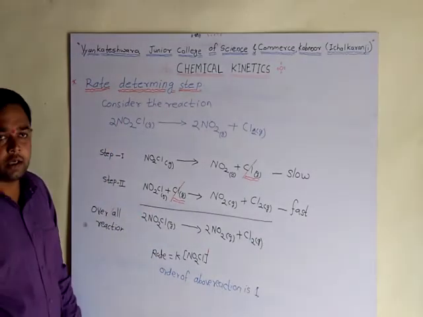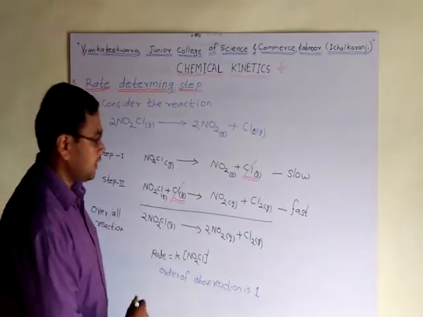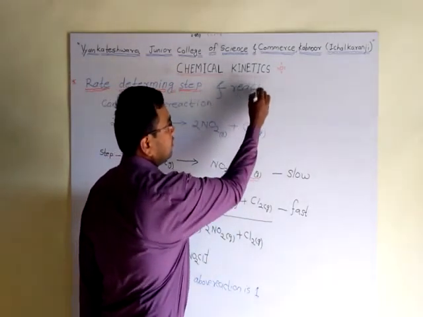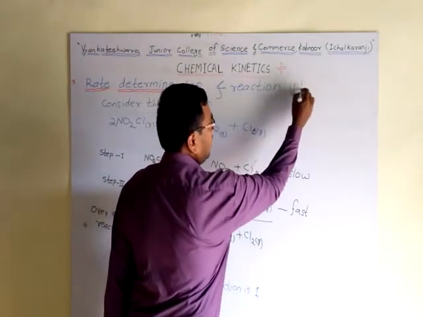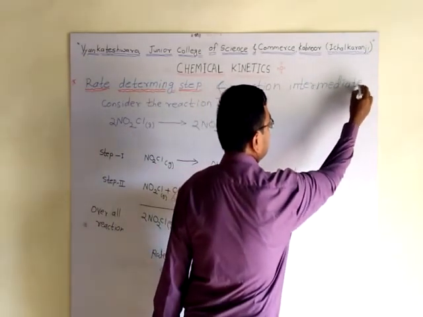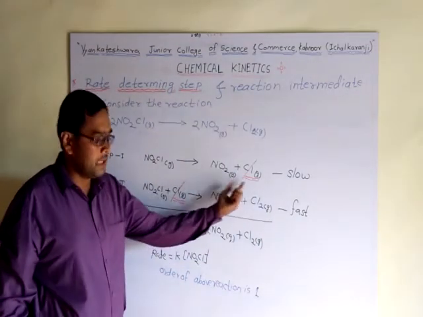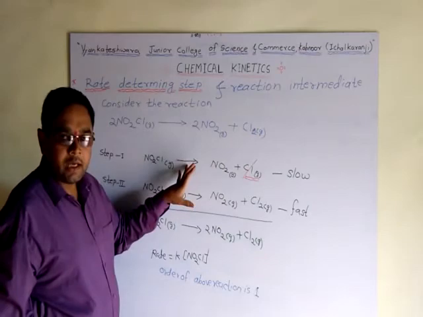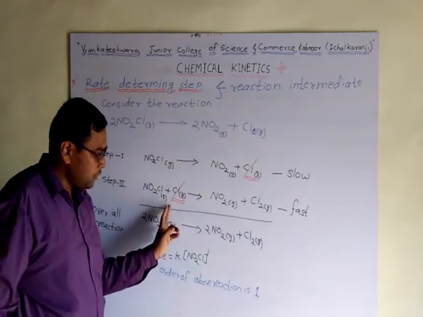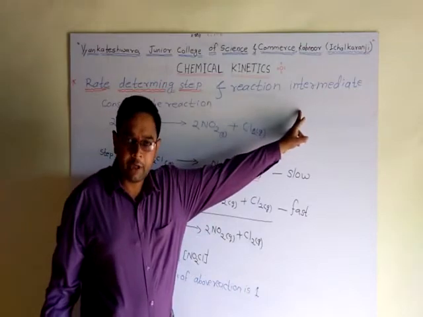This is about the rate determining step. Now another term: the reaction intermediate, already explained. The species generated in one step of a reaction mechanism and reconsumed in the second step are called reaction intermediates.